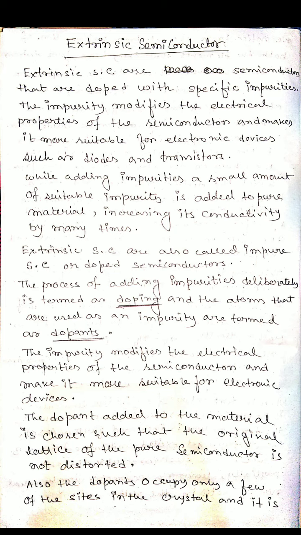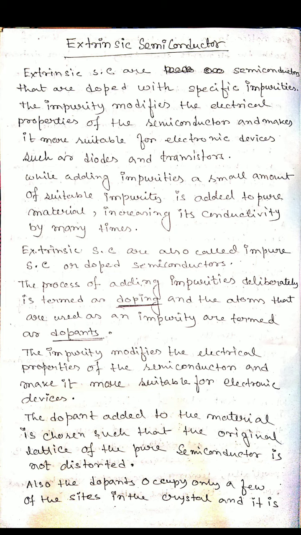The impurity modifies the electrical property of the semiconductor and makes it more suitable for electronic devices. The dopant added to the material is chosen such that the original lattice of the pure semiconductor is not distorted. Because the pure semiconductor, silicon or germanium, already has 4 electrons in its outer shell, we choose the dopant in such a way that the semiconductor is not distorted.